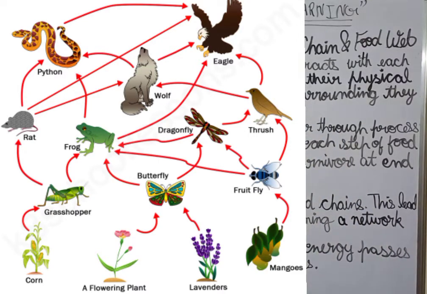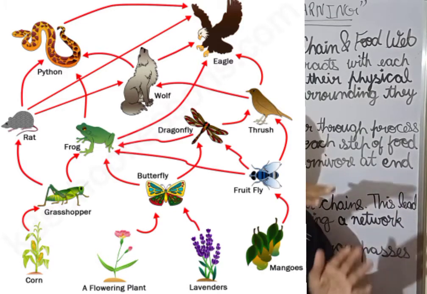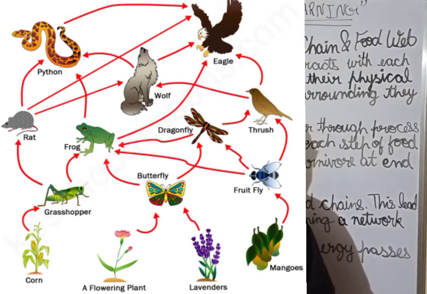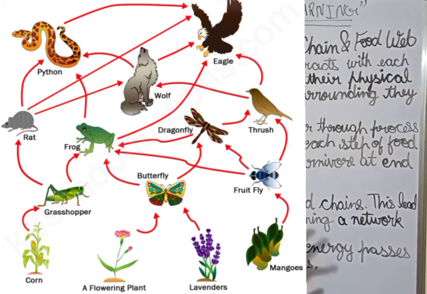It is not necessary that the snake will eat only frog. Is it necessary always? No. So for making the flow of the food chain, that is food web. Okay, so food web is making the flow of the food chain.